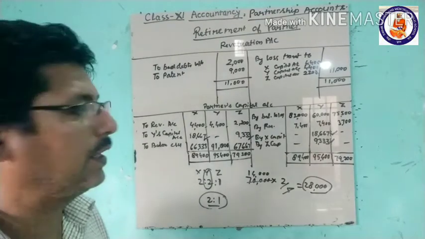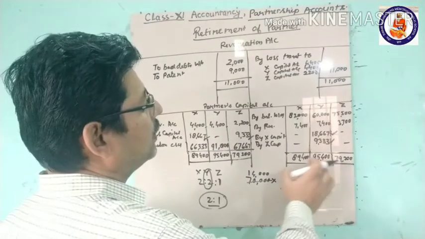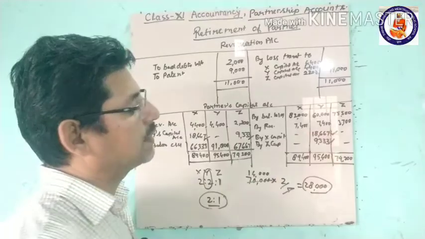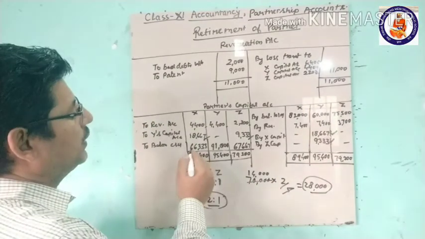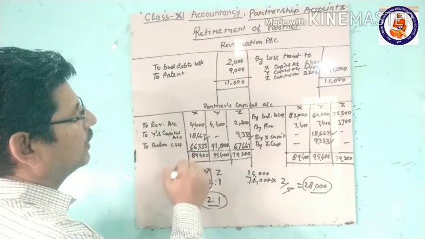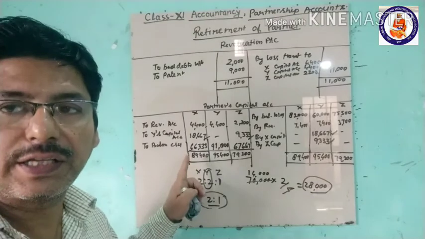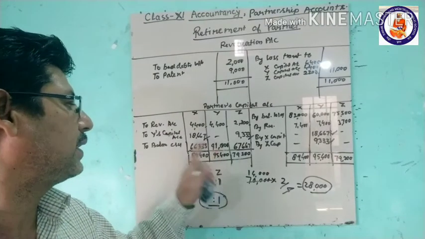Now we will total up this, and this is the total: 89,400, 95,400 and 79,200. If you take the balance here, it comes to 66,333 balance of X's capital, and Y's capital account balance is 91,000.